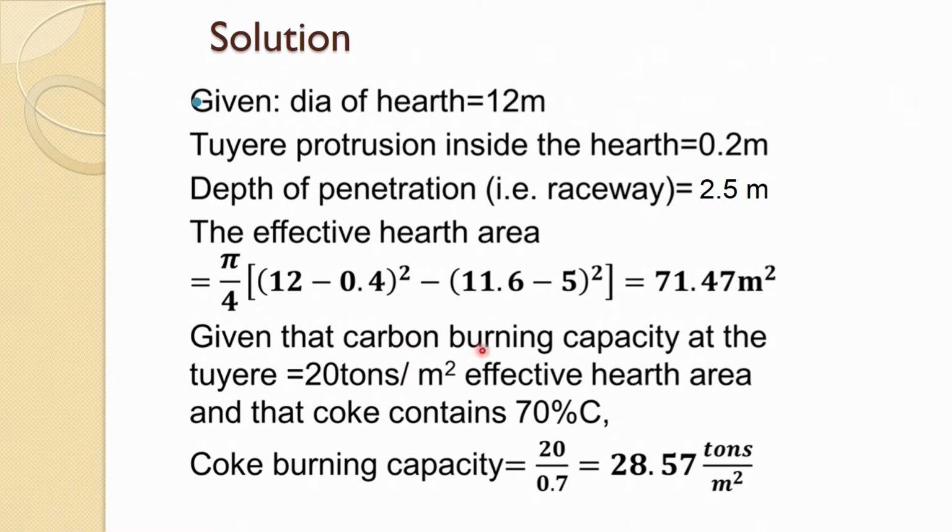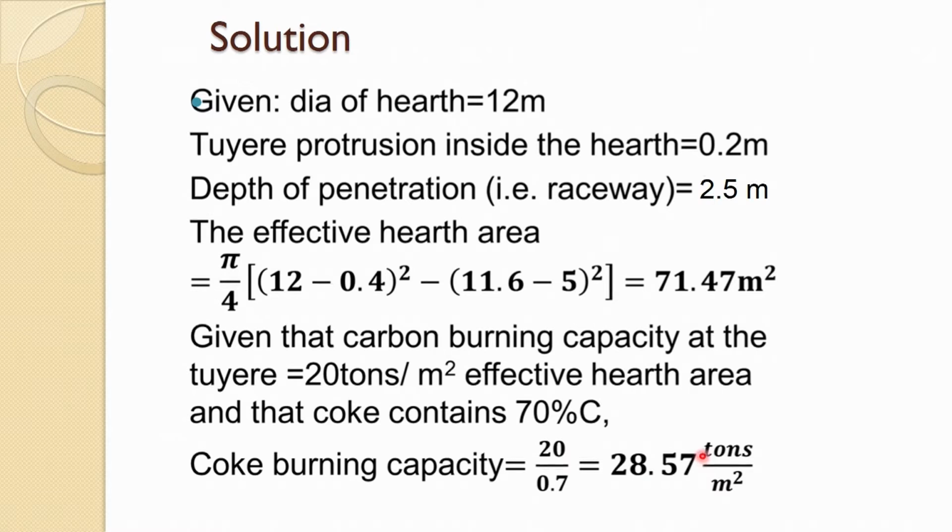Given that the carbon burning capacity at the tuyere is equal to 20 tons per meter square of effective hearth area and that coke contains 70% carbon, we can calculate the coke burning capacity from this 20 tons and 70%.